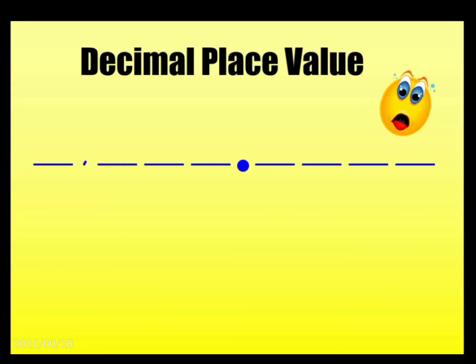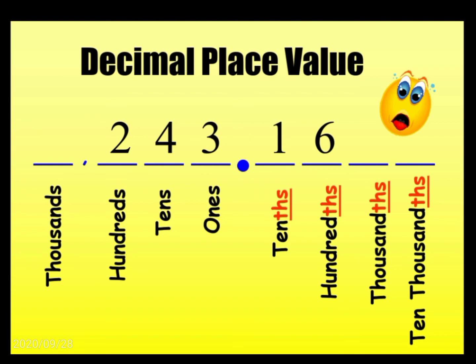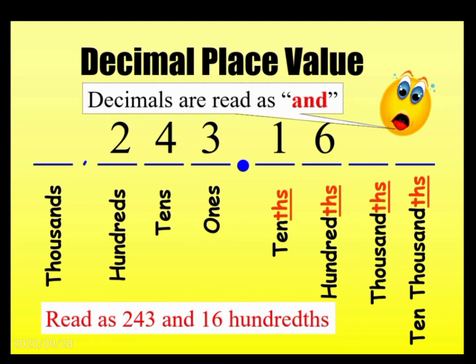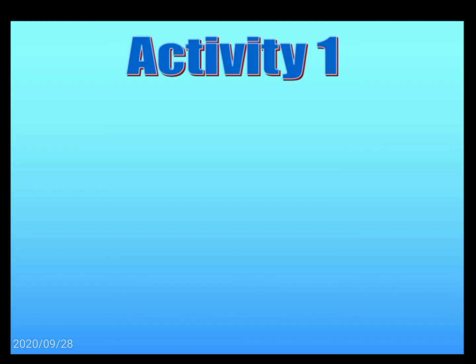Decimal place value. Before the decimal, on the left side, the values are called ones, tens, hundreds, thousands. And after the decimal, on the right side, they are called tenths, hundredths, thousandths and ten-thousandths. This number is read as 243 and 16 hundredths. The decimal point is read as 'and'.